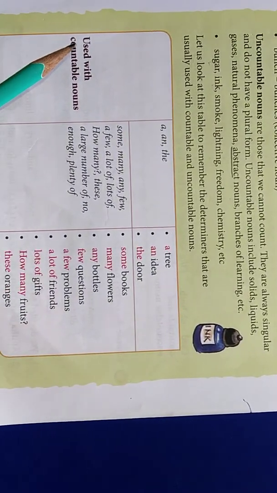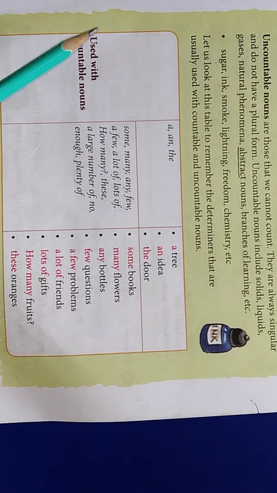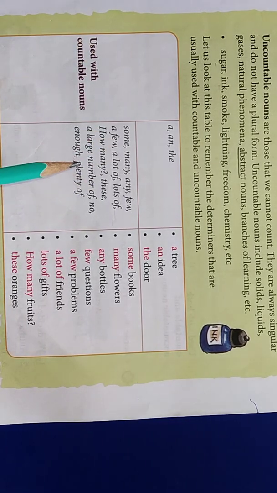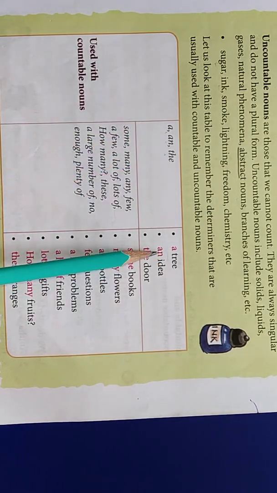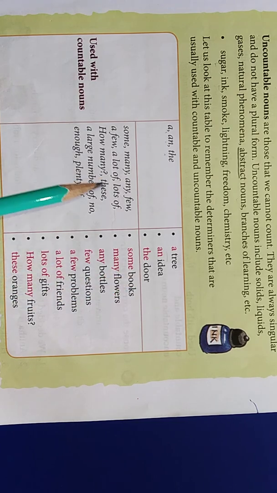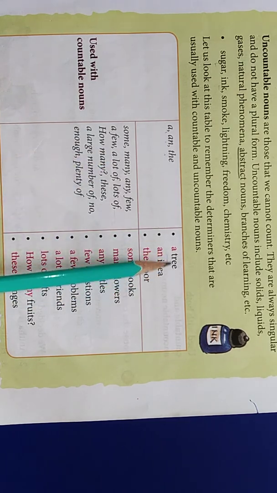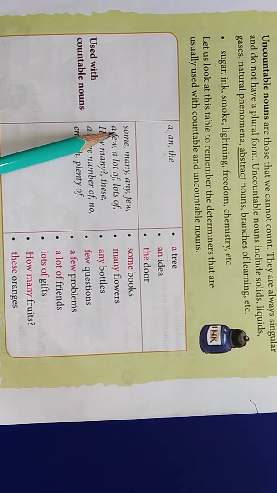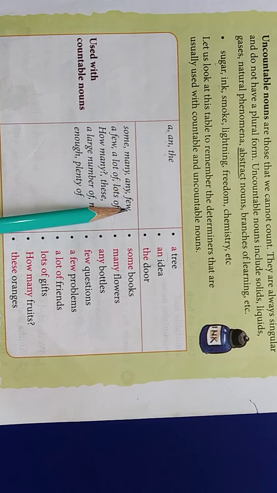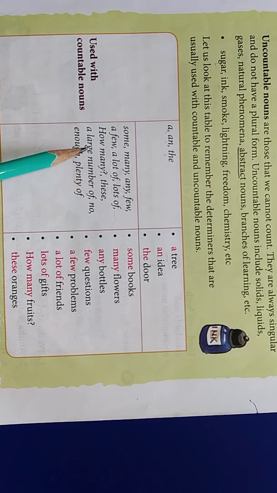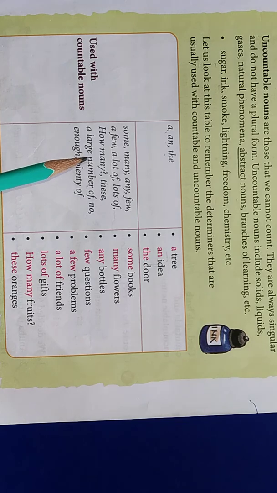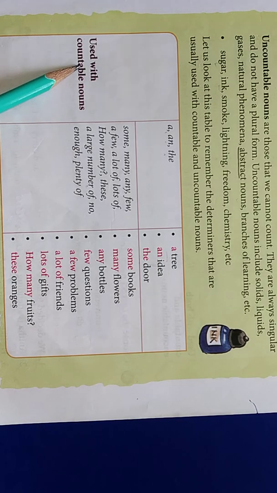Here are some nouns in the table that show which kind of determiners can be used with countable nouns. See, a and the: a tree, an idea, the door. Both idea and door we can count. Here are some determiners: some, many, any, few, a few, a lot of, lots of, how many, these, a large number of, no, enough, plenty of. These are some determiners that can be used with countable nouns.